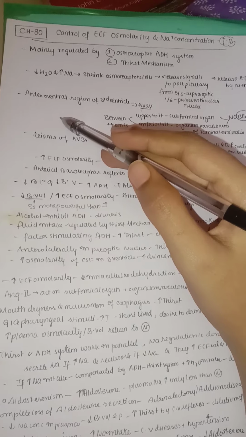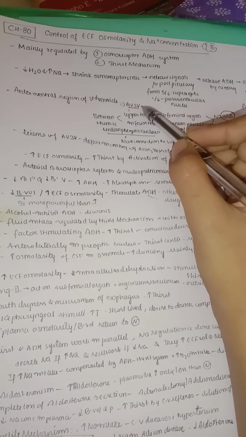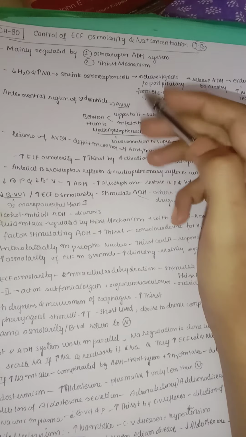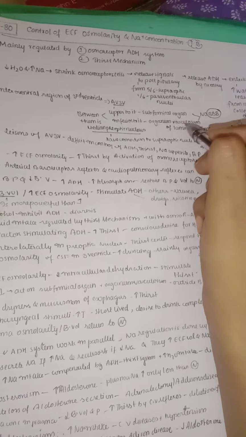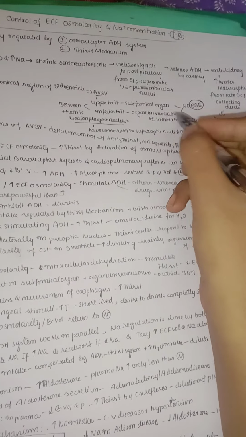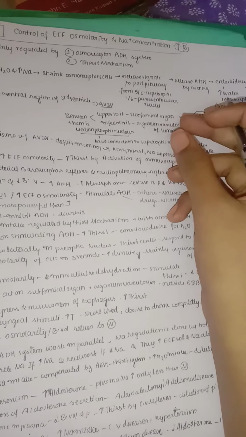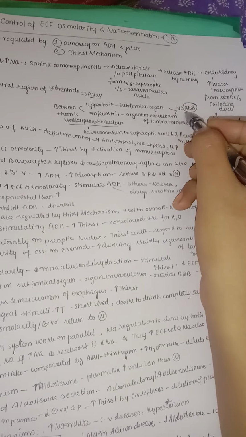We also have the anterior ventral region of the third ventricle, a region called AV3V. Above it is the subfornical organ, and below it is the organum vasculosum of the lamina terminalis. Why are we talking about these two regions? These two regions do not have the blood-brain barrier.